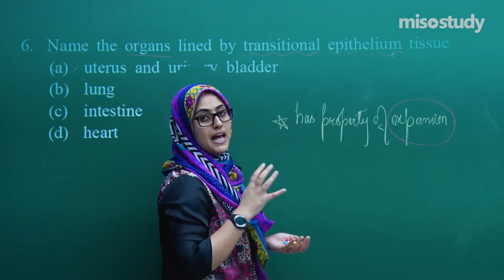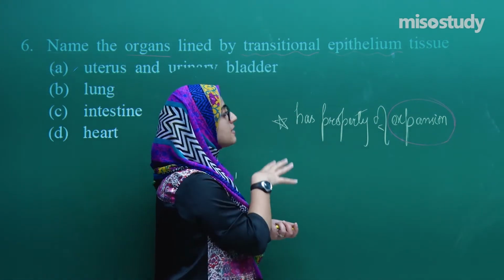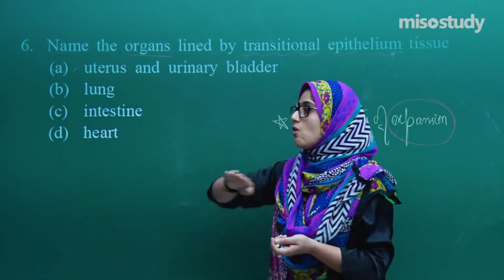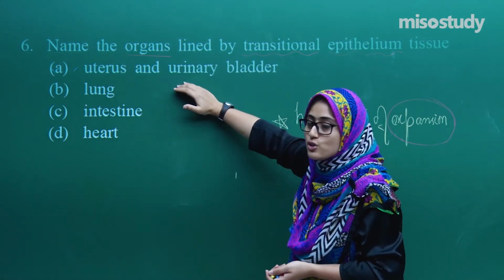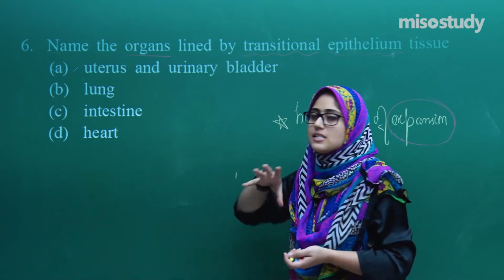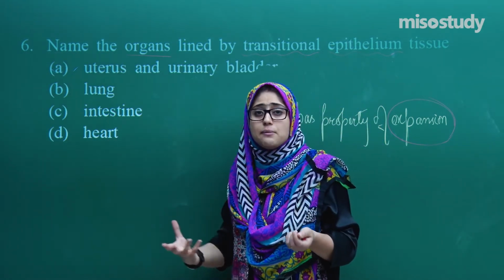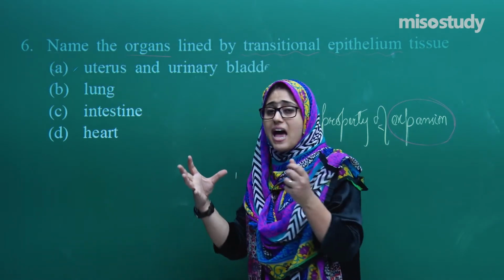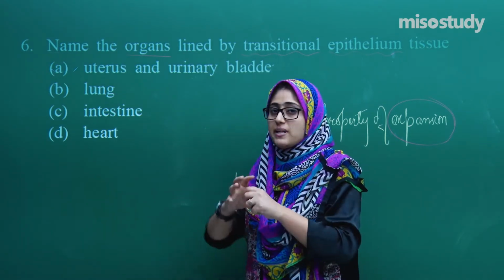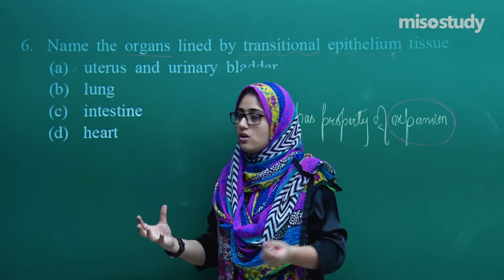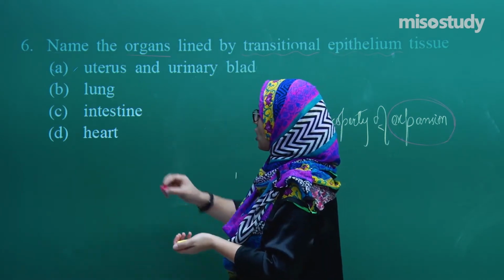So you need to remember that transitional epithelium has a property of expansion. Now coming to these options. So heart. Does heart expand? Yes, it does, but not that much, not in that way. It contracts and relaxes, but it does not expand to the whole. Alright, so this option is gone.